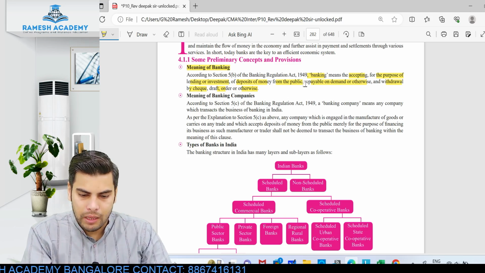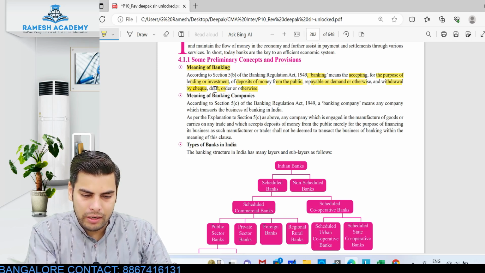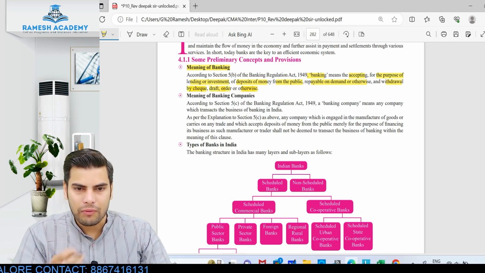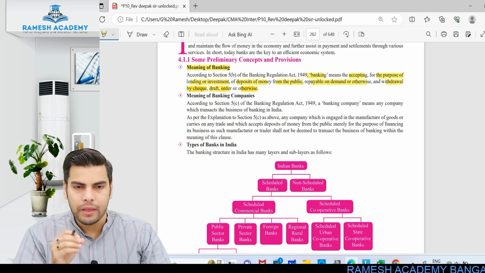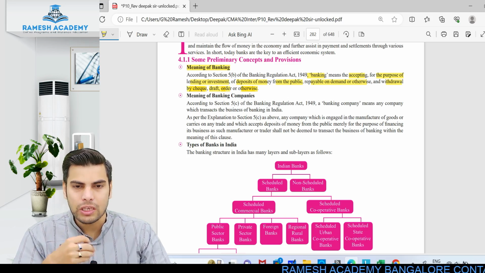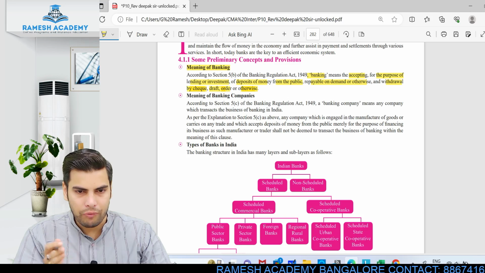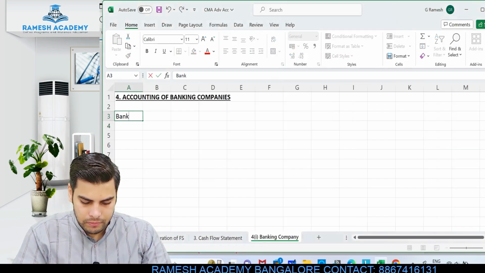Look at this. Repayable on demand or otherwise, and withdrawal by either check, draft, order or otherwise. I can withdraw the money either with the help of check, draft, order or any other mode for that matter, like debit card or any other mode. Clear? So very simple meaning. So accepting for the purpose of lending or investment, deposit from the public which are repayable on demand or otherwise, and withdrawal by check, draft, order or otherwise. Let me just write the meaning of the term banking.